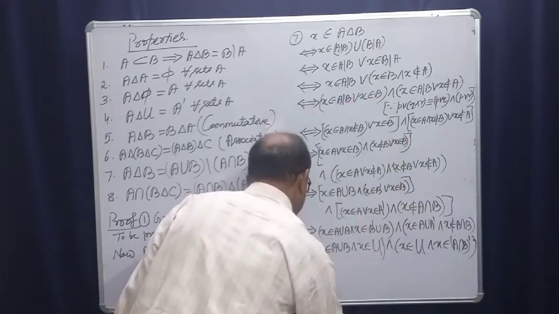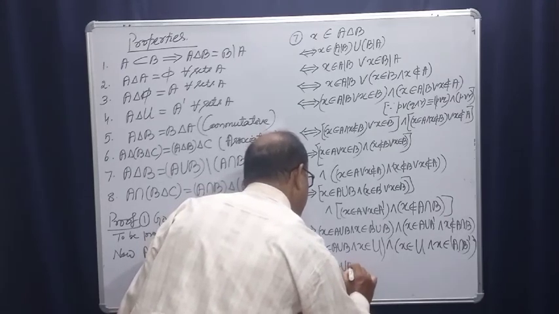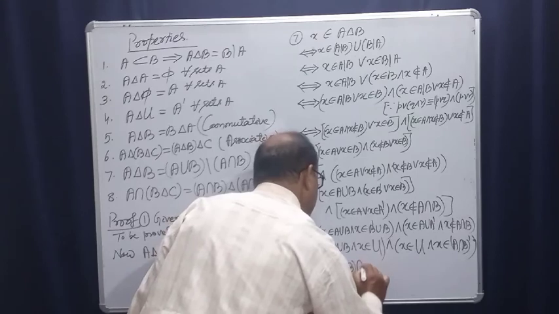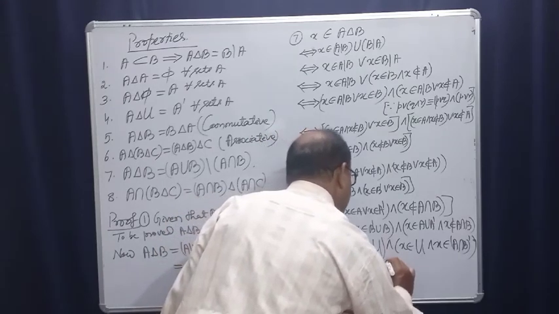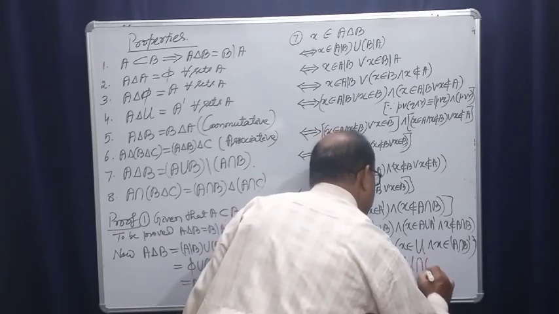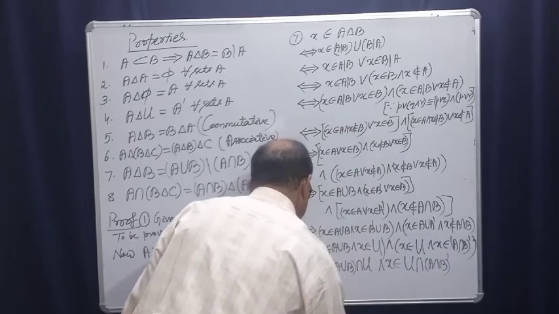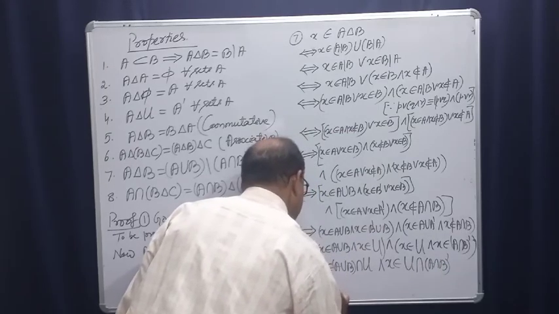And this implies X belongs to A union B intersection universal set, and X belongs to U intersection A intersection B whole complement. And this implies X belongs to what?